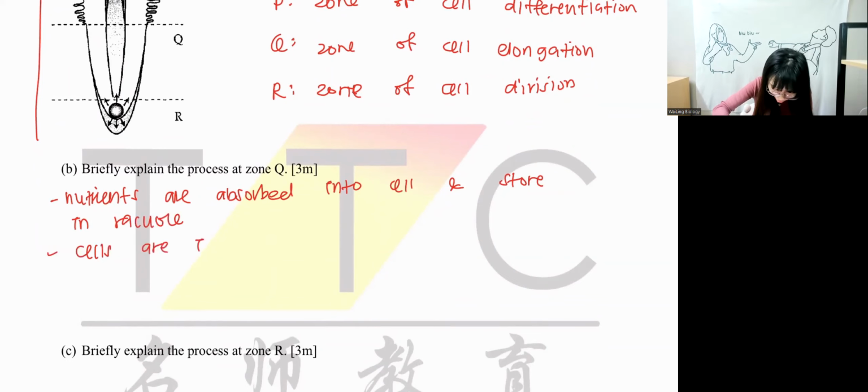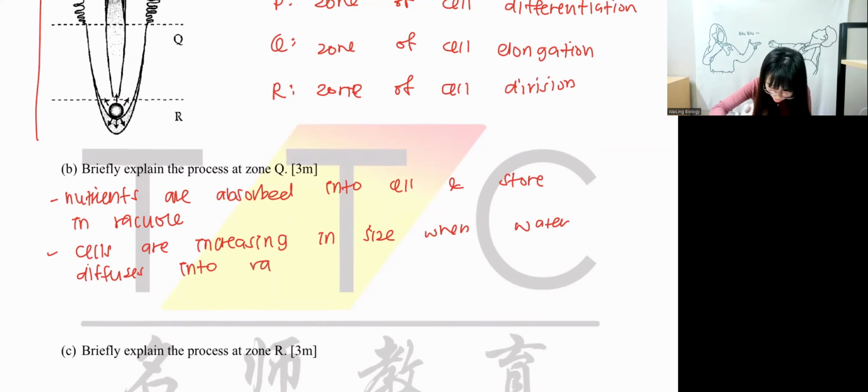Cells are increasing in size when water diffuses into vacuole by osmosis.